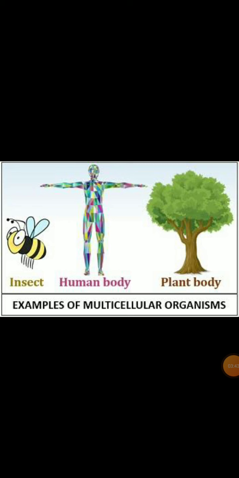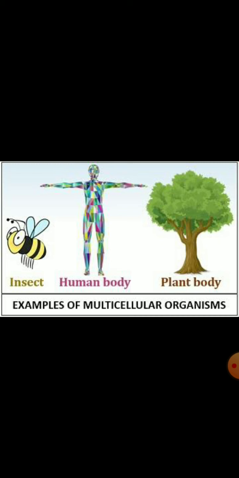All other multicellular organisms cannot simply divide cell by cell. The reason is that many multicellular organisms are not simply a random collection of cells. Okay, are they a random collection of cells?